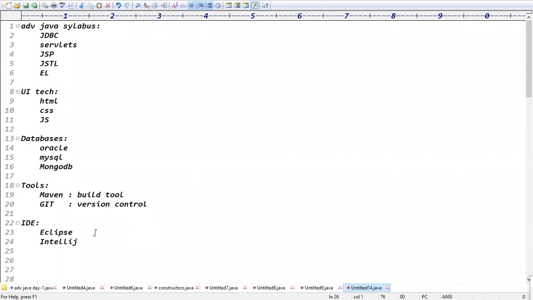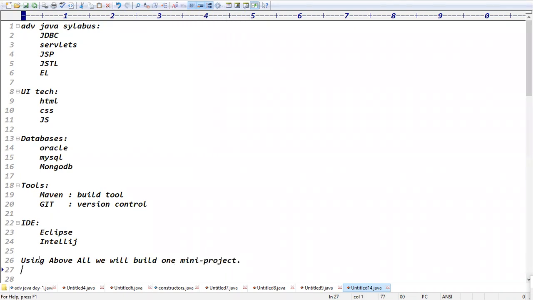Yeah, definitely I'll take one mini project about this. I will show you one project by combining all these things: HTML, CSS, JavaScript, databases, Git, and the Maven tool. Using all of the above, we will build one mini project.